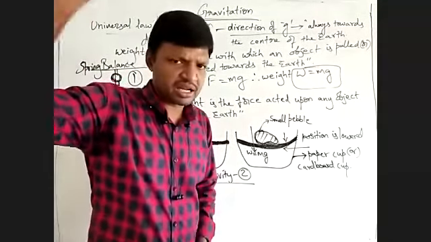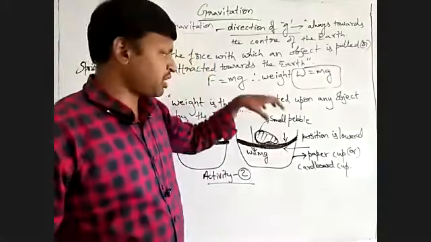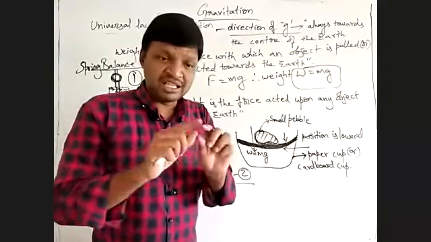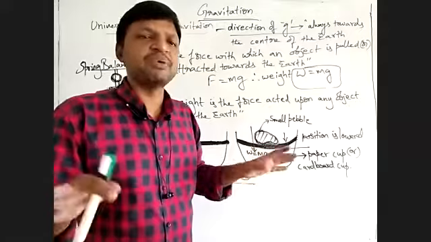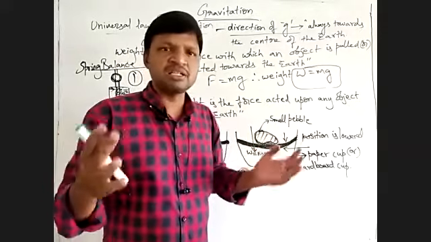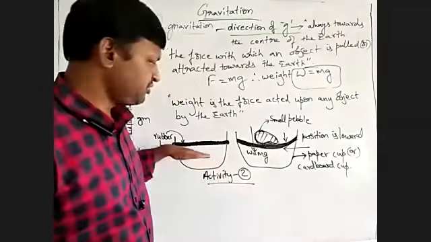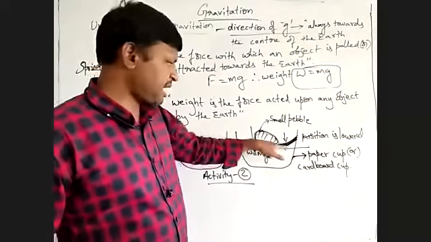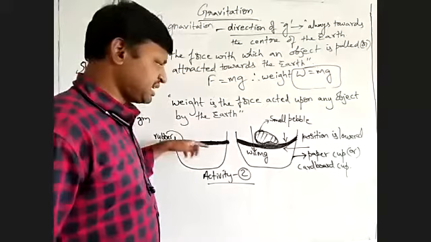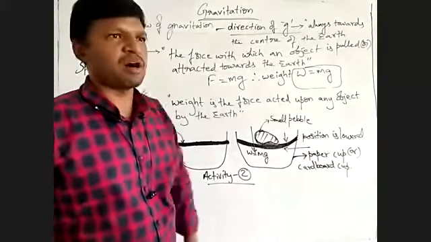That is what you call normal reaction. For a freely falling body, this normal reaction disappears. That means normal reaction is zero, therefore weight is zero. So you will find that the rubber band will be straight like this when the cup is falling.